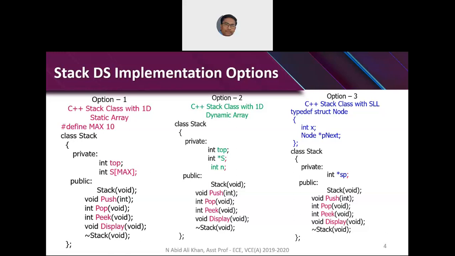Clear? Option 2 is clear? Yes, sir. Okay. Option 3.